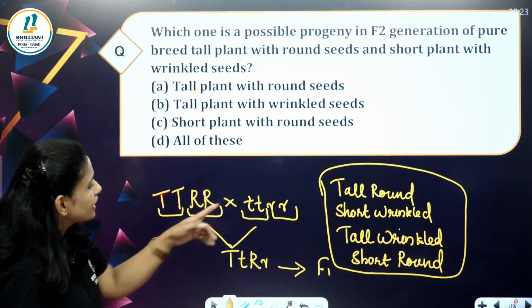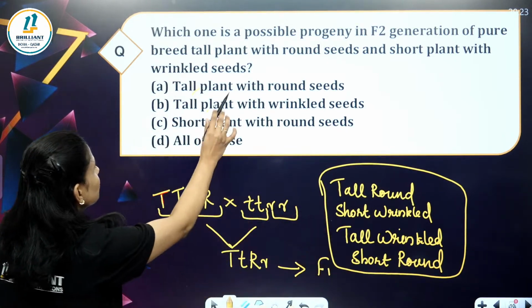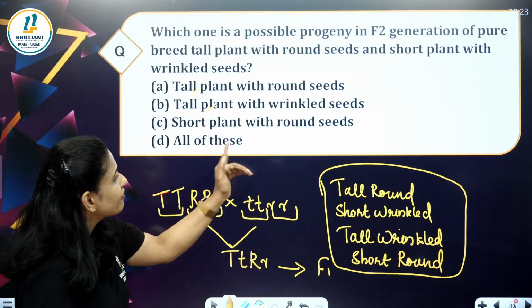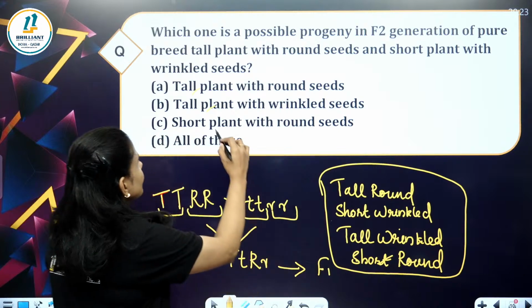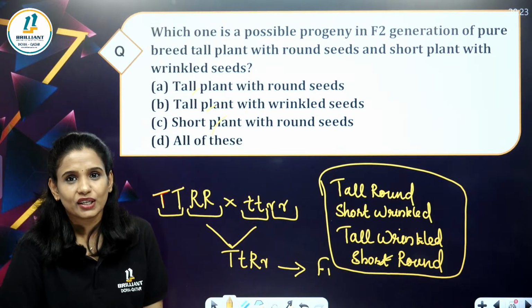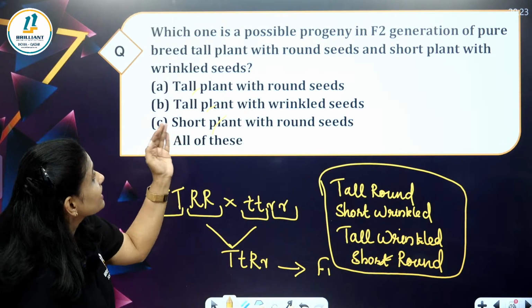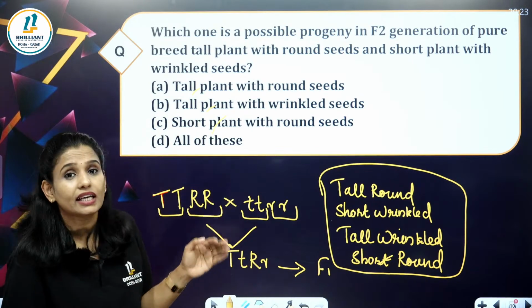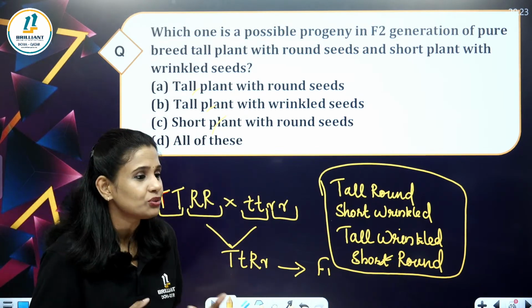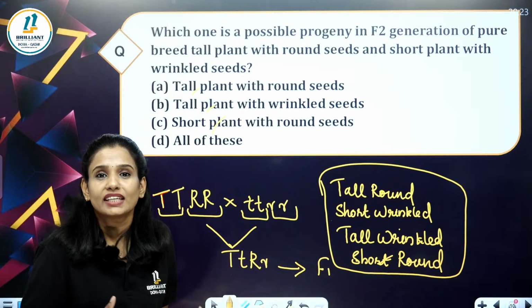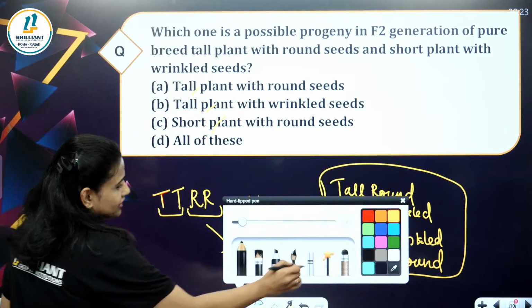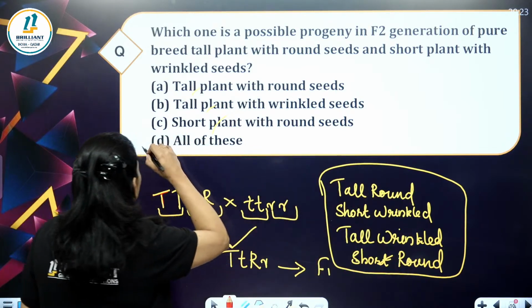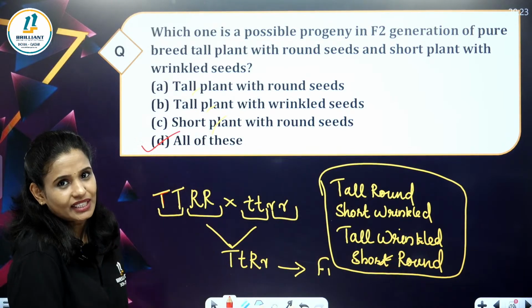Tall plant with wrinkled seed, that is also there. Short plant with round seed. Short plant with round seed, that is also present. So, which one is the possible progeny in F2 generation? It is all of this. All of these are coming in F2 generation.